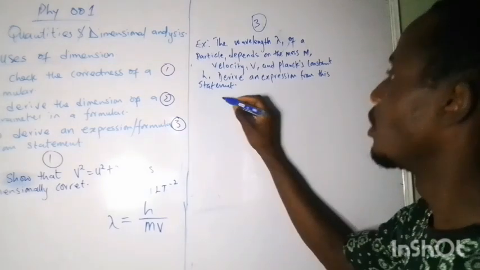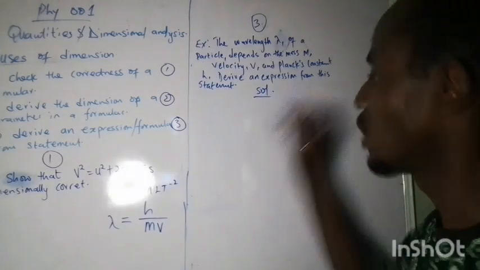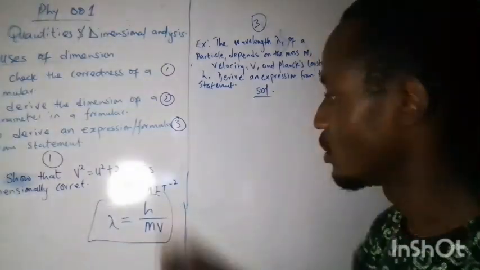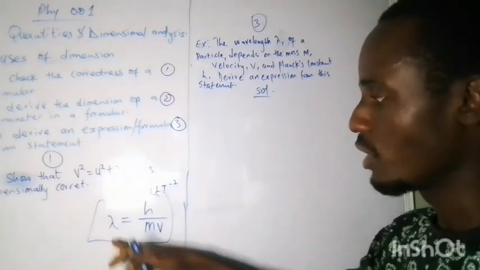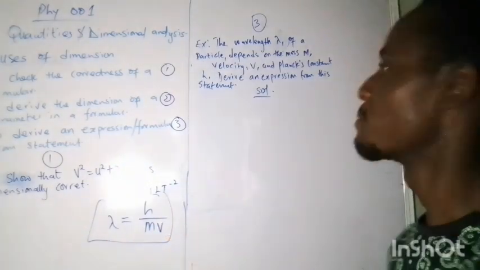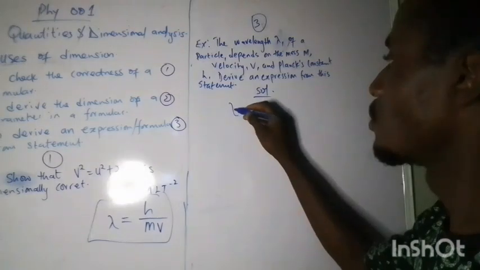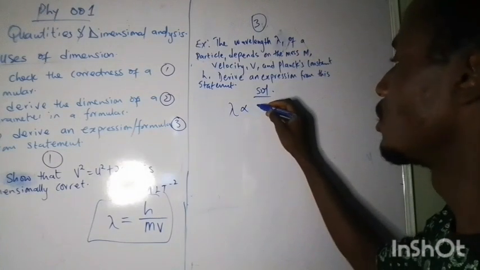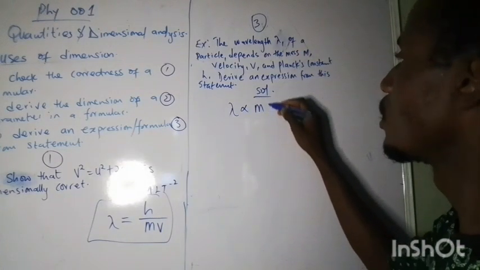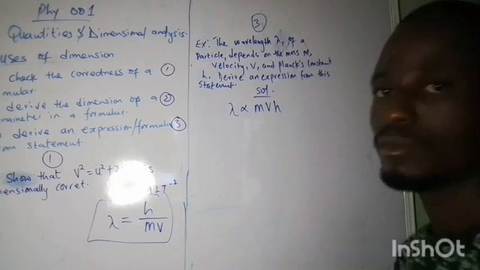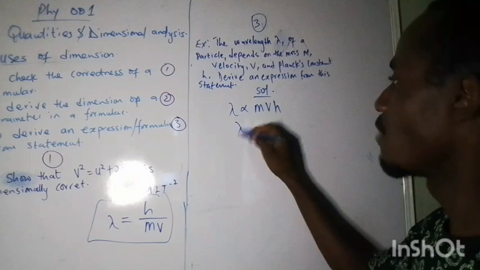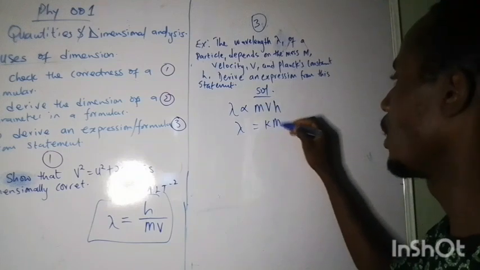So now, the statement says we want to check if we are going to derive this, since that is what is given to us in the question, that wavelength depends on these. So say wavelength depends on the mass, the velocity, and Planck's constant. In that wise, I have wavelength equals k m v h.